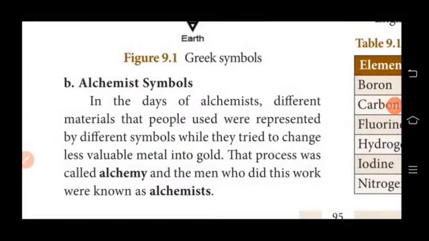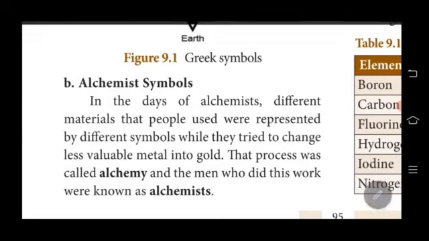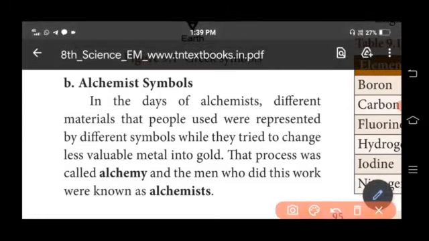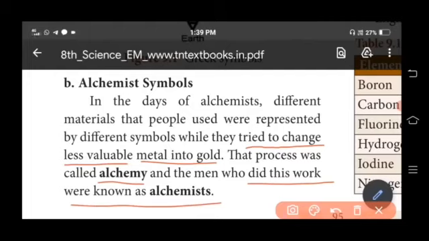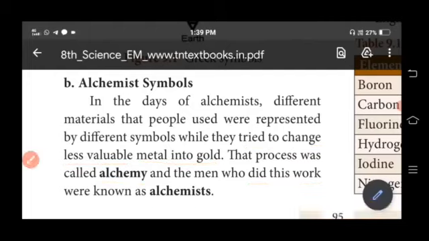Our next important topic is define alchemist and alchemy. So the person who tried to change less valuable metal into gold. So that process was called as alchemy, and the men who did this work were known as alchemists. So define alchemy and what is known as alchemist are important 2 mark question. So you have to read this question.